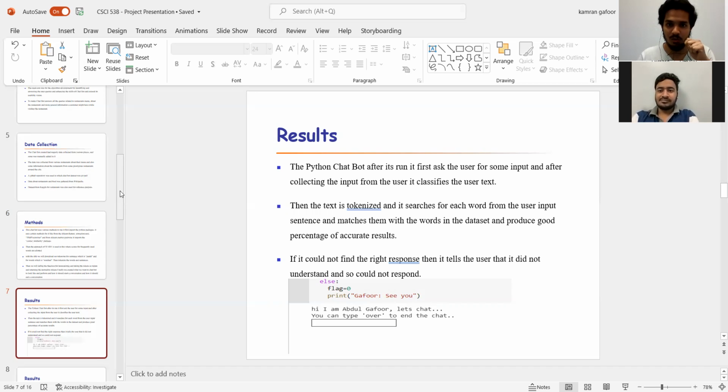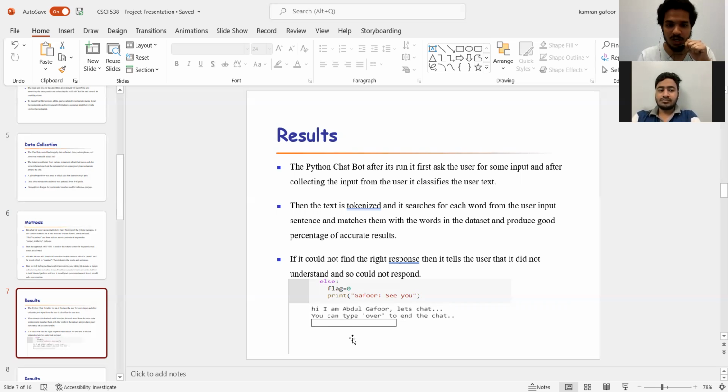It matches each word of the input sentence with our tokens, and whichever token gives the highest match score is taken back and used to respond to our user input. As we can see in the screenshot over here, it states: hi, I'm Google, let's chat.